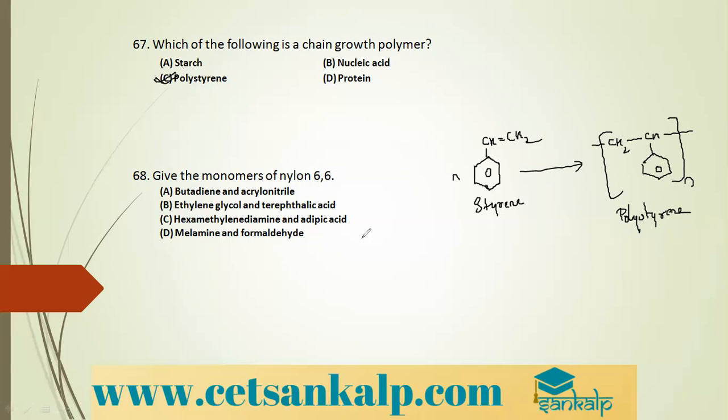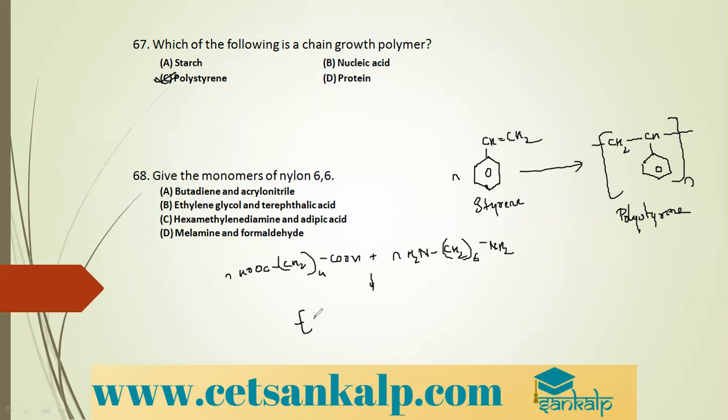Give the monomers of nylon 6,6. Which are the monomers? We know that nylon 6,6 is prepared from CH2 four times, which is called adipic acid. When you take n molecules of adipic acid plus n molecules of NH2, CH2 six times and then NH2, hexamethylene diamine, and subject it to polymerization, what do we get?